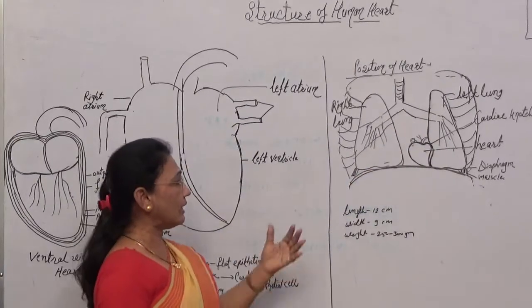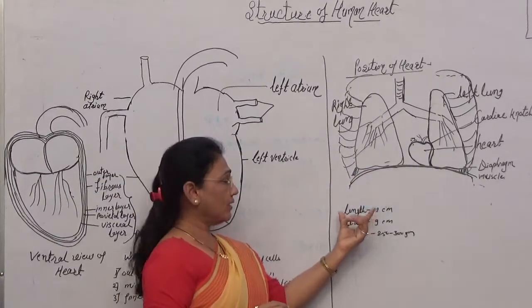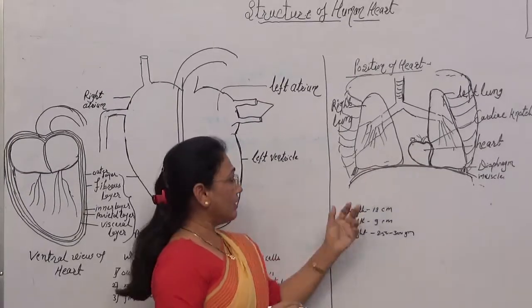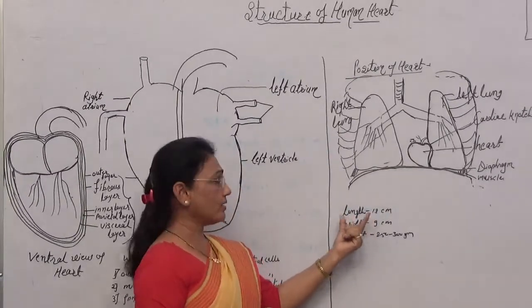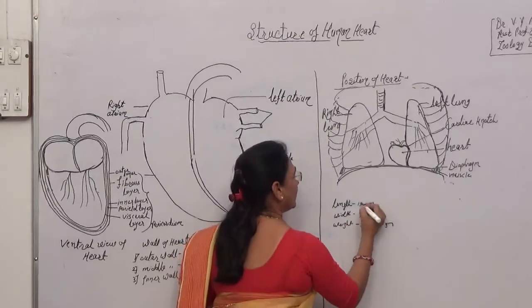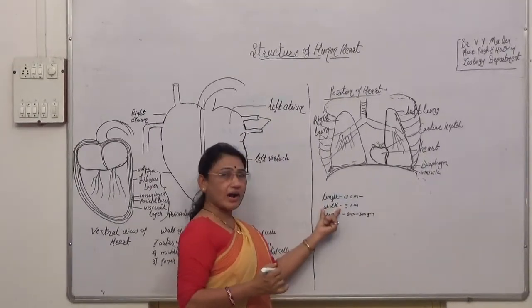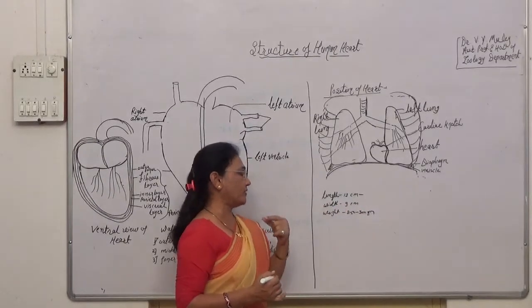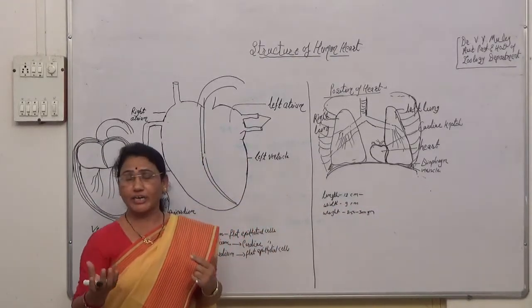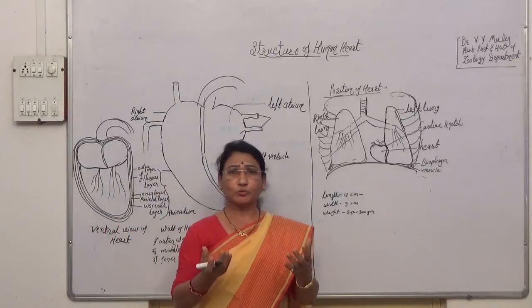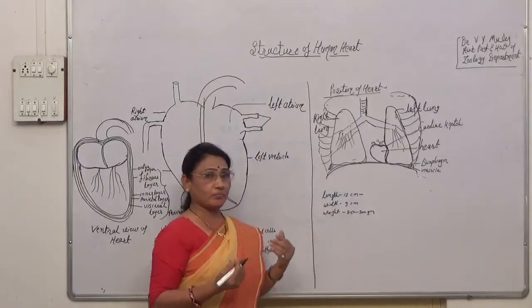This is the position of the heart. If you see the length of the heart, it is about 12 centimeters, and the width of the heart is about 9 centimeters. The weight of the heart is about 250 gram to 300 gram.